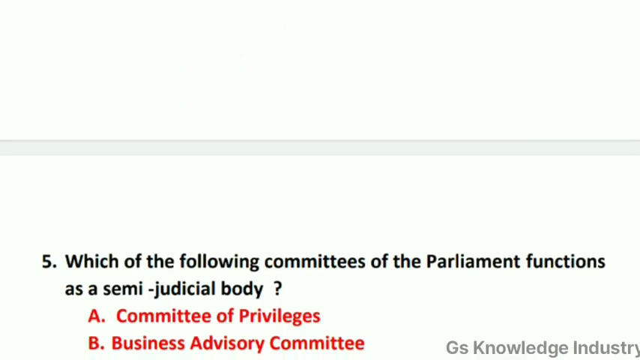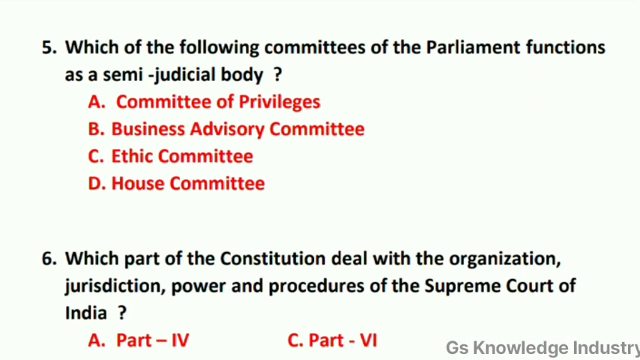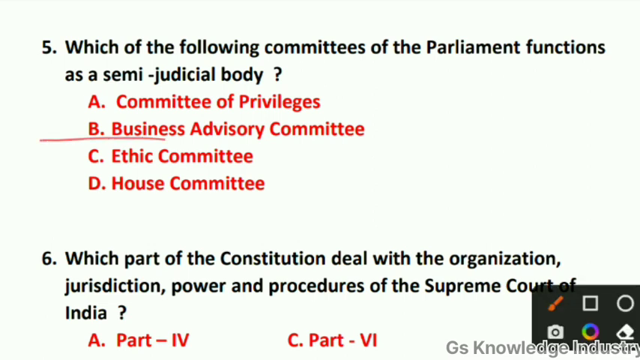Question number five: which of the following committees of the Parliament functions as a semi-judicial body? Option A, Committee of Privileges. Option B, Business Advisory Committee. Option C, Ethics Committee. Option D, House Committee. Here the correct answer is option B. Option B is the right answer, Business Advisory Committee, right? Which of the following committees of the Parliament functions as a semi-judicial body? Business Advisory Committee.